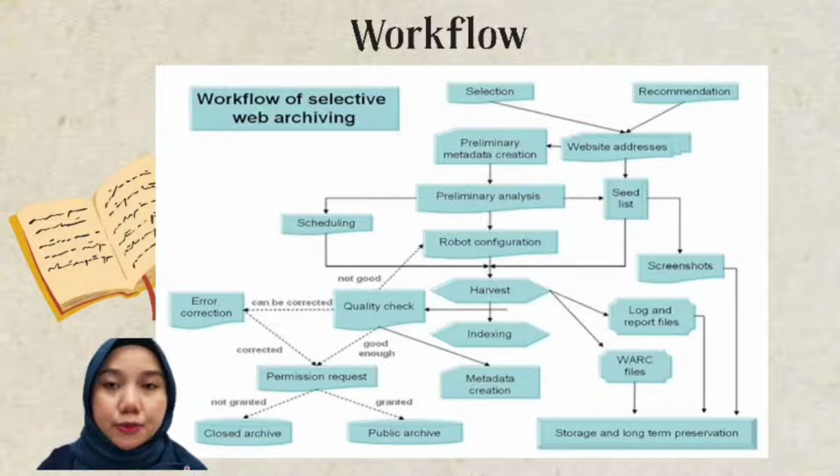We get the metadata from that. So then after analysis, we have the robot configuration, then harvest, indexing. This is the workflow of selective web archiving.